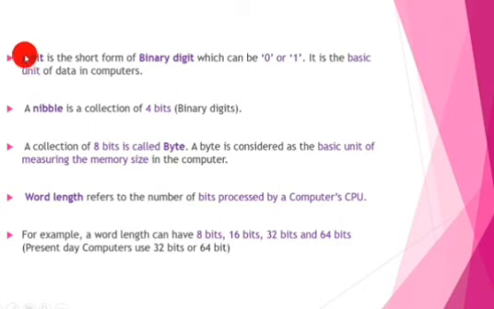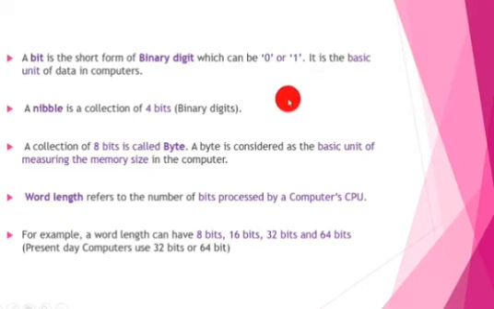We already know what is meant by bit. Binary digit is known as a bit. What are the numbers available in binary digits? We have only 2 numbers, 0 or 1, each known as a bit. That is, 0 is a bit, and 1 is also another bit. So a bit is the single piece of data.